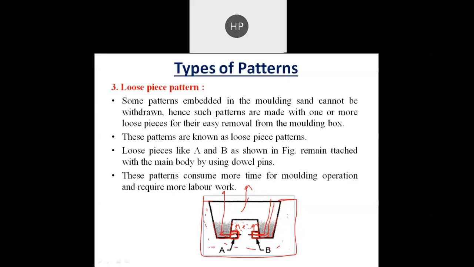That's why it takes a very long time, and it also requires more labor work as compared to the single piece or two piece pattern. But still, in some cases these loose piece patterns are used, because such shapes cannot be produced by any other method. So this is how, by use of a loose piece pattern, we can make a mold.